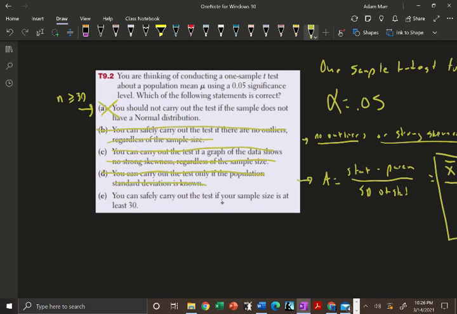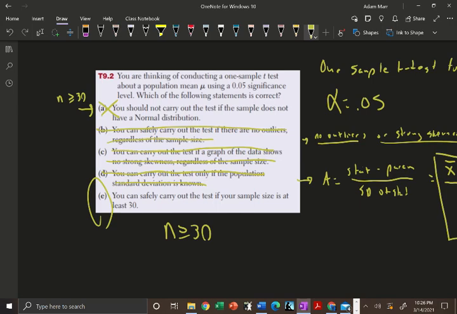You can carry out the test if your sample size is at least 30. Yes, that's actually true. As long as n is greater than or equal to 30, it matters nothing else, right? It doesn't matter what the graph looks like. You wouldn't graph it at all, because as long as n is greater or equal to 30, you can carry out the test. So it's letter E. Okay, that was it.